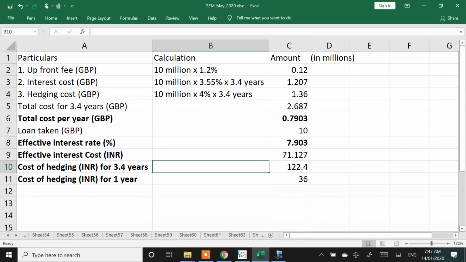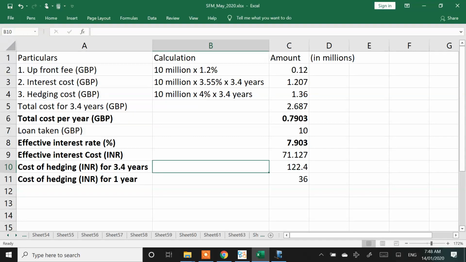So I am having an effective borrowing rate of 7.9%. Interest cost per year is 71 millions. Hedging cost is 36 million for a year or 122.4 million for the overall period. Any doubts on this? This problem is fairly simple. Any doubts on this?